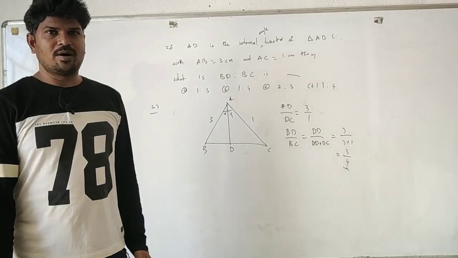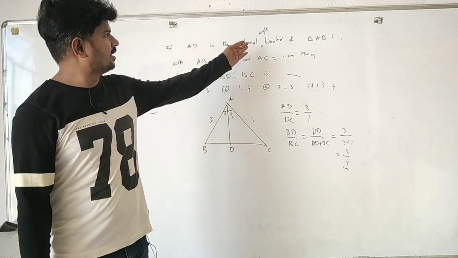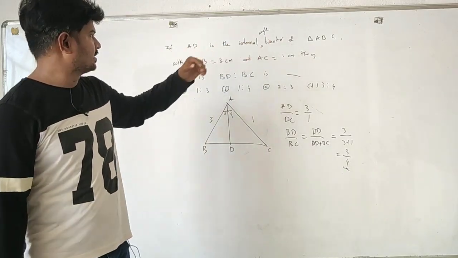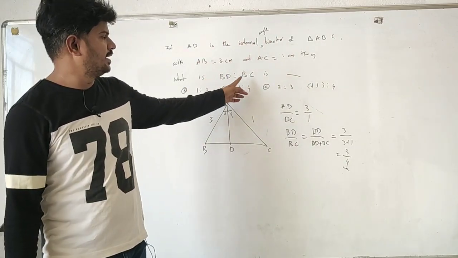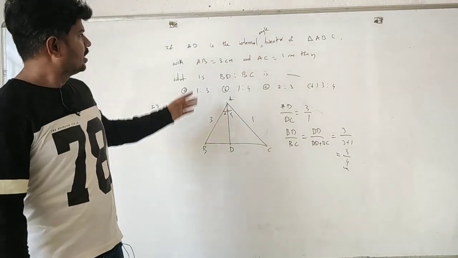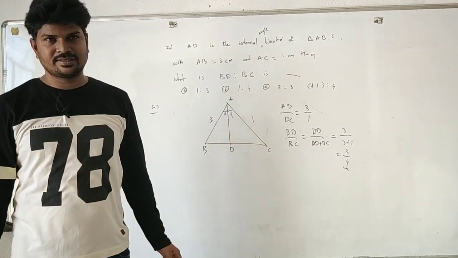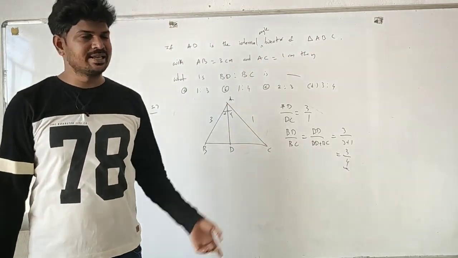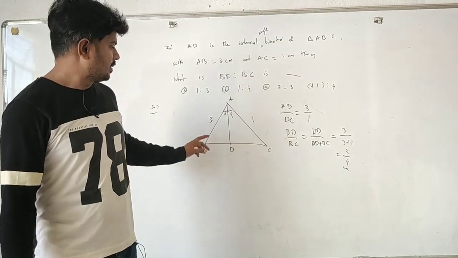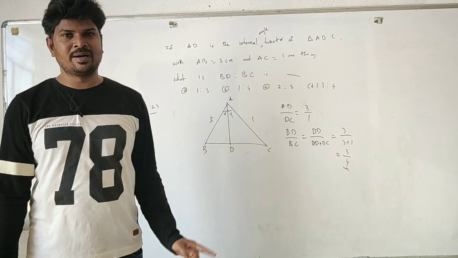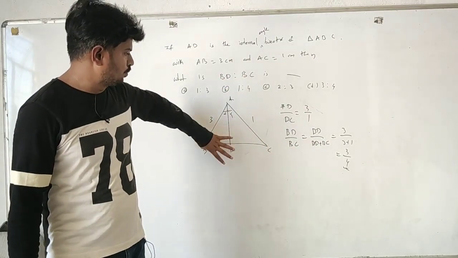Let's see one more problem on the internal bisector theorem asked in a previous exam. If AD is the internal angle bisector of angle A in triangle ABC with AB equal to 3 cm and AC equal to 1 cm, then what is the ratio of BD and BC? Okay, to draw the triangle properly, ABC and AD is the internal bisector, it is like this. What the internal bisector theorem says is, this angular bisector divides the opposite side in the ratio of the sides containing it, that is BD by DC is equal to, the question is different here, BD is to BC, that is BD is to BC total.